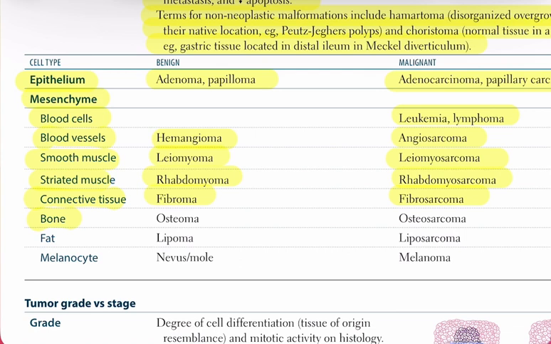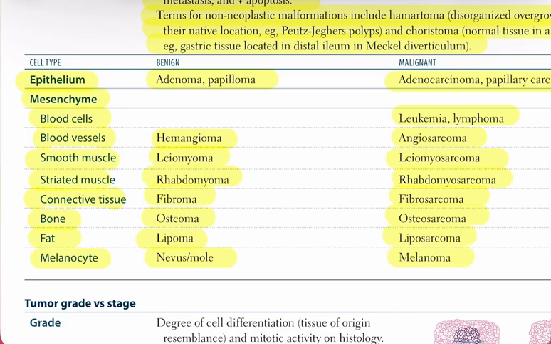Bone tumors: osteoma, benign, versus osteosarcoma, malignant. Adipose tumors: lipoma, benign, versus liposarcoma, malignant. Melanocytic lesions: benign nevus, or mole, versus malignant melanoma.